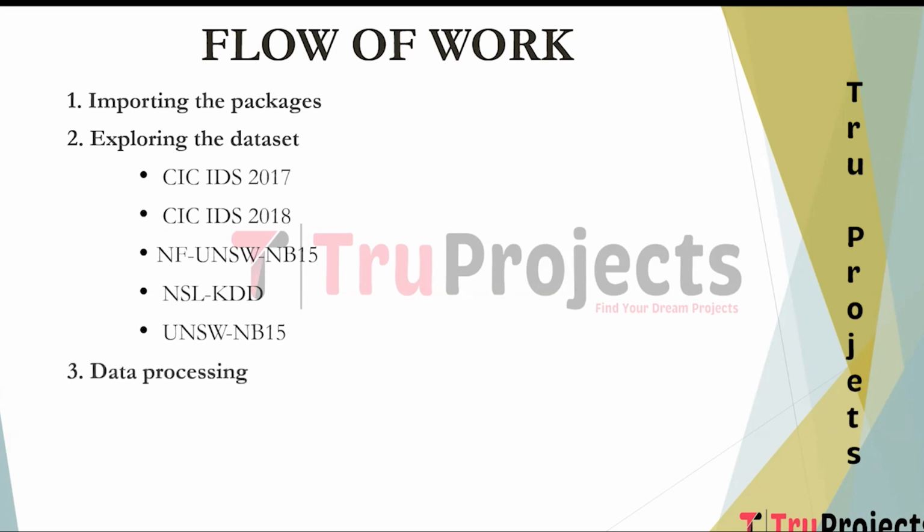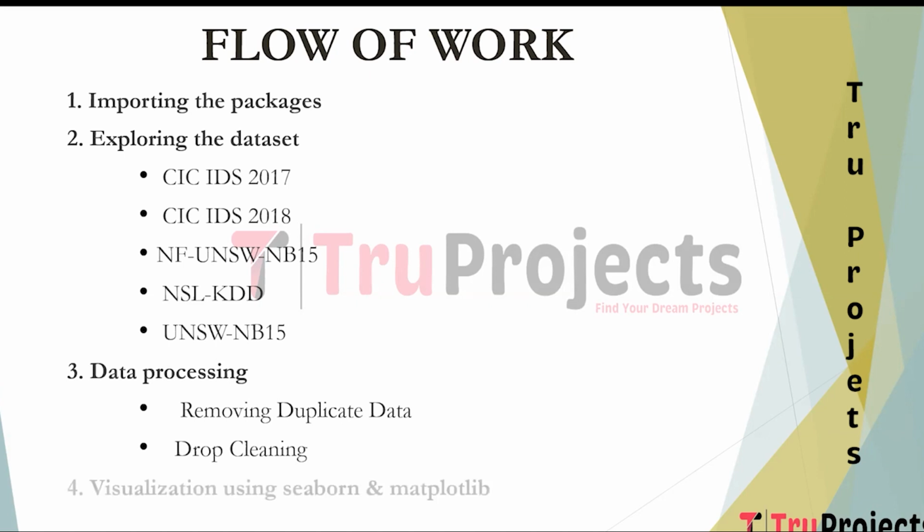Data processing. This phase involves data processing tasks like removing duplicate data. Duplicate records within the dataset are identified and eliminated. Duplicate data can introduce bias and distort the results of machine learning models. Next is data cleaning. Data cleaning involves addressing missing values, outliers, or errors in the dataset. This step ensures that the data is accurate and reliable for model training.